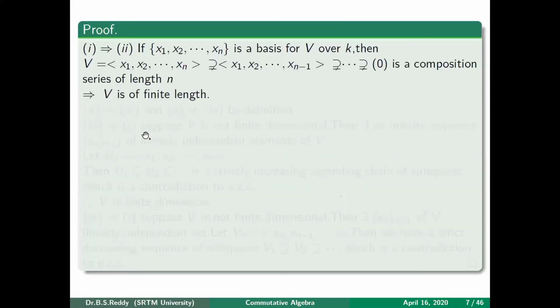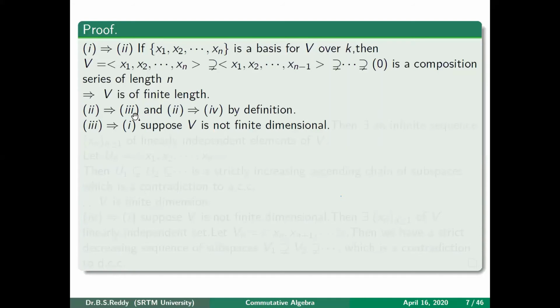So now we have shown that 1 implies 2, and 2 implies 3. Now we'll prove that 3 implies 1. That means 1, 2, 3 all will become equivalent. So how will we show that 3 implies 1? What is meant by 3? 3 is nothing but that it satisfies the ACC condition, and we want to prove 1, which means we want to show that V is a finite dimensional vector space.